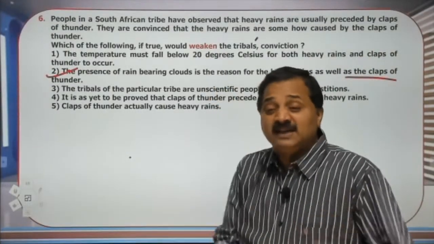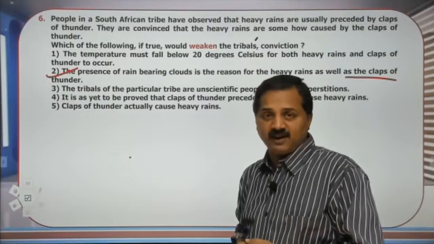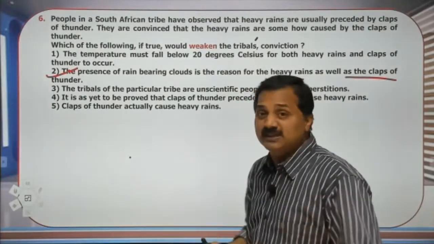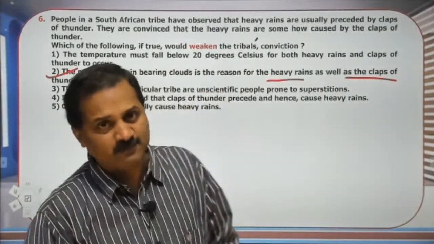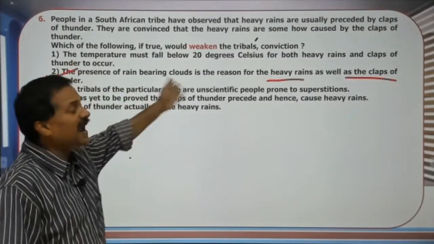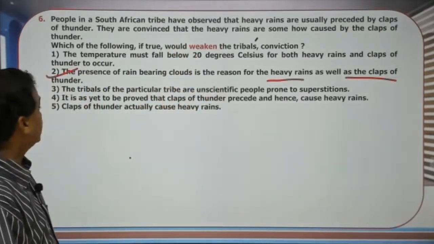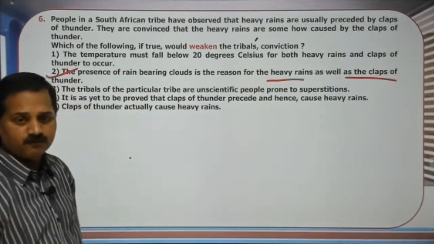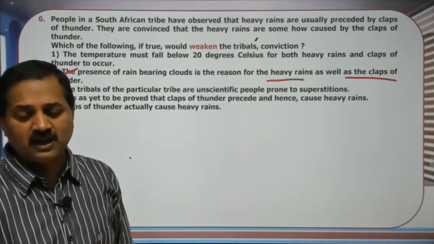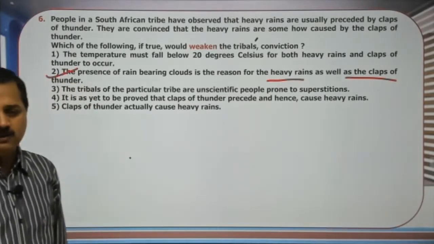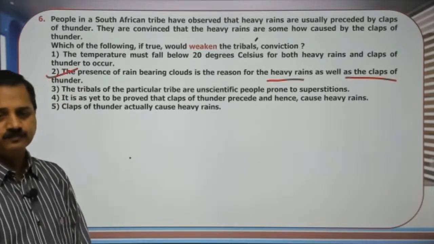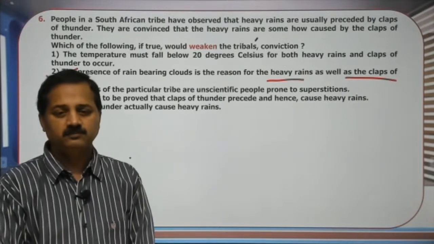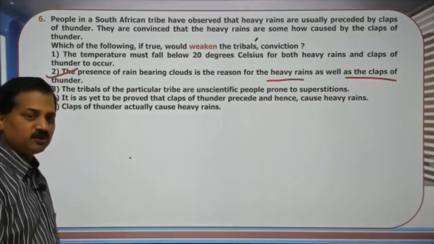The tribals believe that it is the claps of thunder that bring heavy rains, but the reality is that it is the rain bearing clouds that bring both the heavy rains as well as claps of thunder. So the second one negates the belief of the tribals, and that weakens the tribals' conviction. The answer is the second option. Is it clear to you all? Hello, please tell me, is it clear? Quickly answer, is it clear to you? Give me the response, I am proceeding.